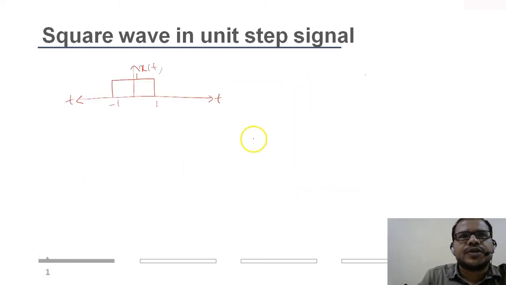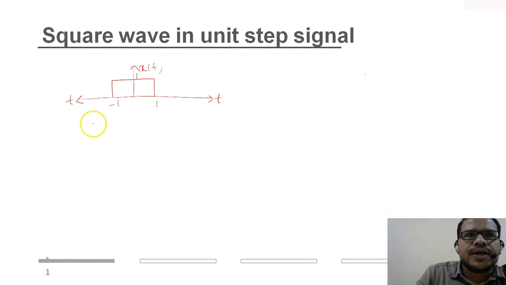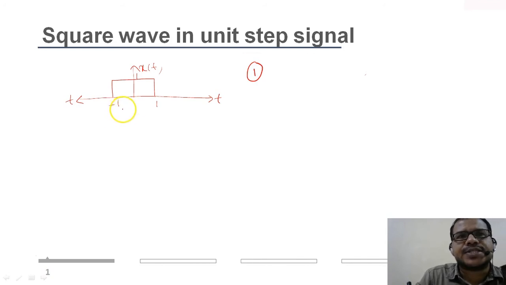Okay, now let's take this example. You are given a square wave, and the square wave exists from the time duration of -1 to 1, and the amplitude is 1, and we are asked to represent this square wave in terms of unit step. So how to do that? The approach will be, first you take the time instances at which the transition occurs.